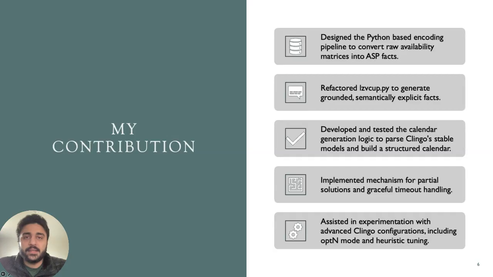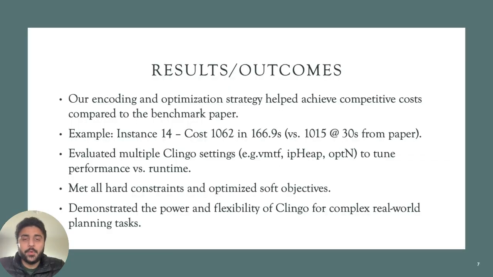I helped with the testing of those Clingo configurations and checking how different configurations were affecting the Clingo solver. Our final model achieved results that were competitive with those reported in the original research paper. For example, on instance 14, we got a penalty cost of 1062 in 166.9 seconds, while the benchmark paper achieved 1015 in just 30 seconds. This shows that ASP can be slightly slower, but it still performs well and is much more flexible for prototyping. And that's pretty much what we did in this project.